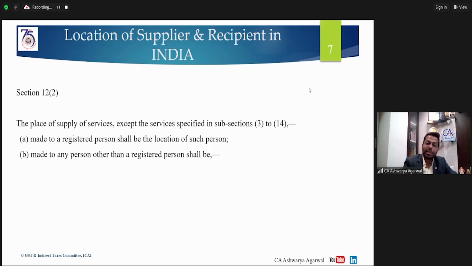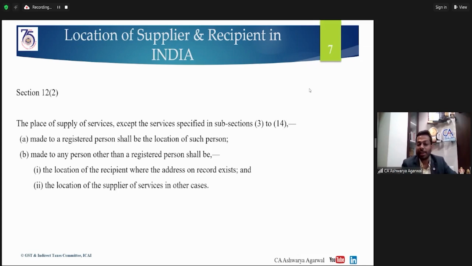Means if the service is supplied to a registered recipient, the place of supply shall be the location of such recipient. If made to a person other than a registered person, it shall be the location of the recipient where the address is on record, and the location of the supplier of service in other cases.